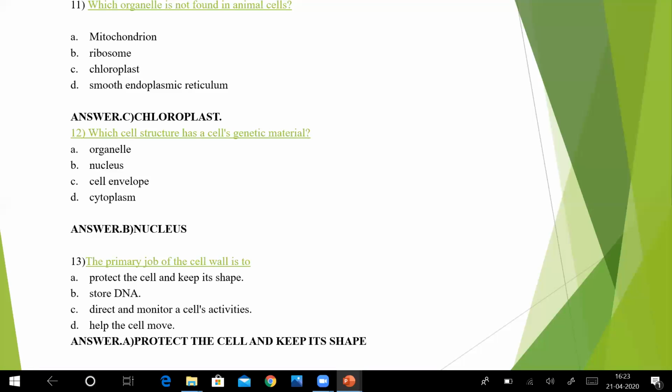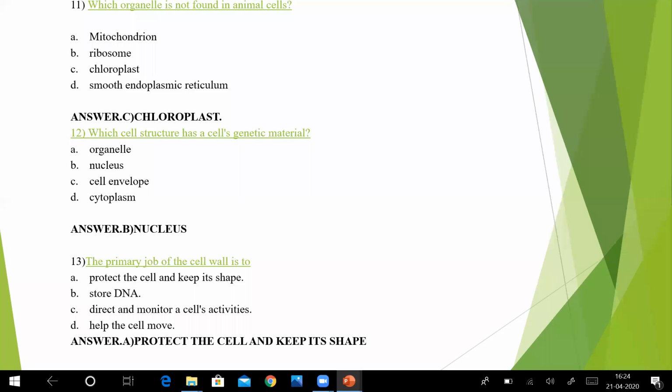Next we have, which cell structure has a cell's genetic material? Genetic material means DNA, RNA, whatever is the genetic material in case of an organism. The first option is organelle.